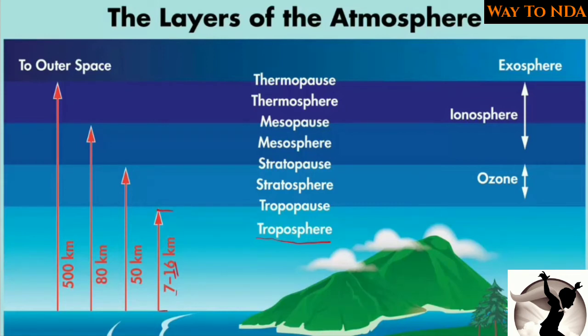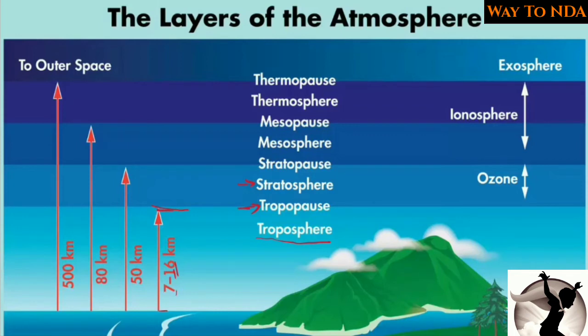We will find troposphere up to 7 to 16 kilometers, and the boundary which separates the troposphere from the upper stratosphere is called tropopause. Tropopause is a boundary which separates the troposphere from the stratosphere. Then the next layer is stratosphere, which is separated by this tropopause.